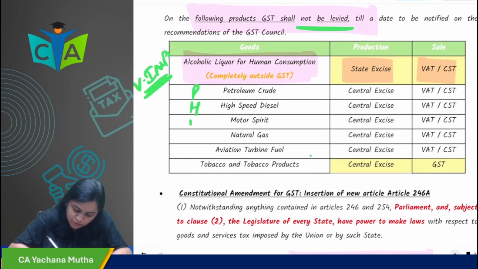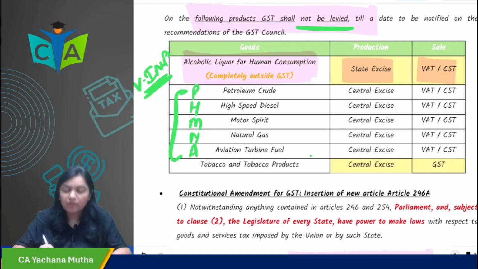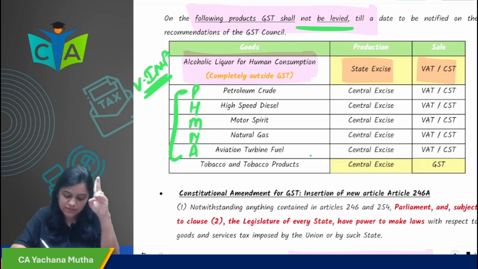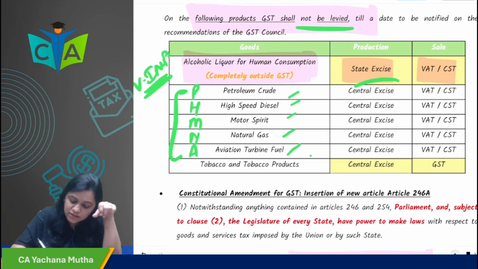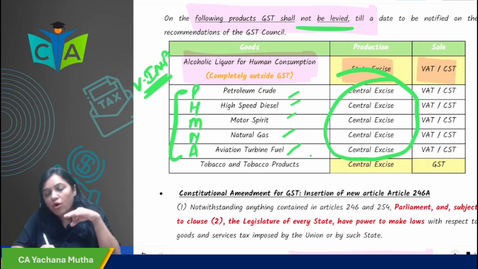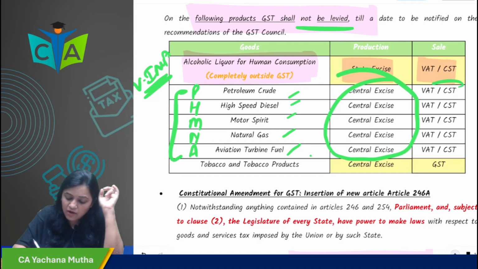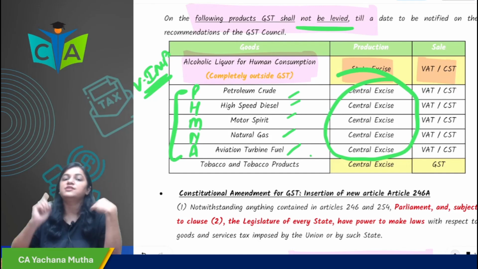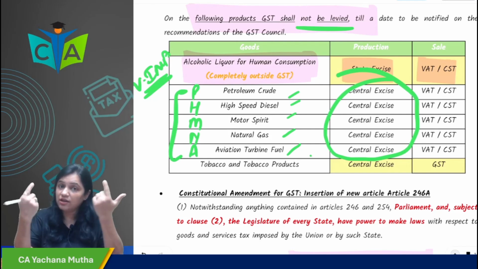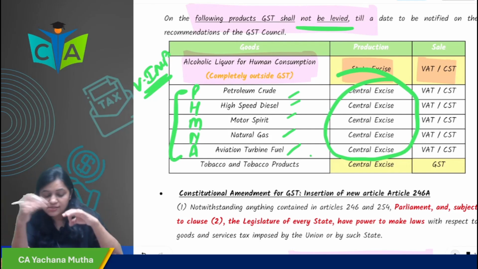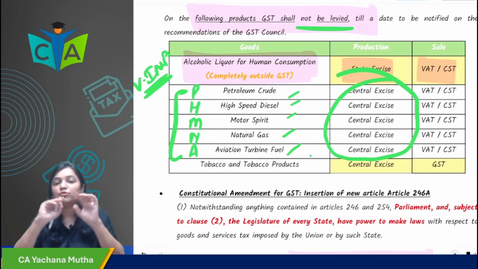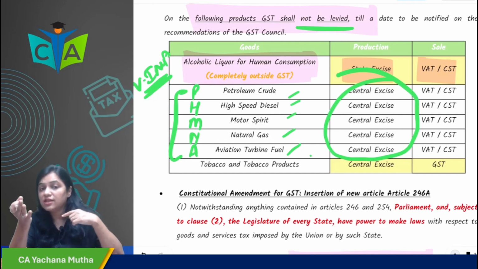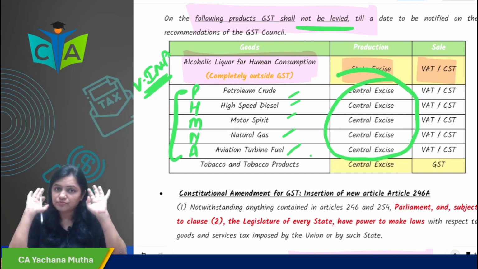Then there comes the PHMNA items. You remember PHMNA? The memory technique was PHMNA: petroleum, high speed diesel, motor spirit, natural gas and aviation turbine fuel. On its manufacturing, central excise is levied, and on its sale, VAT is levied in case of intrastate sale, and in case of interstate sale, CST is levied. So on PHMNA items, on manufacturing, central excise is levied. On its sale, VAT or CST, as the case may be, is levied.